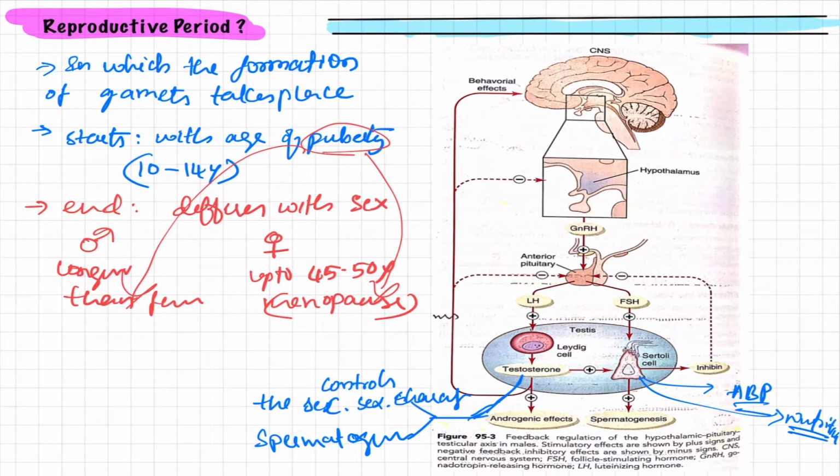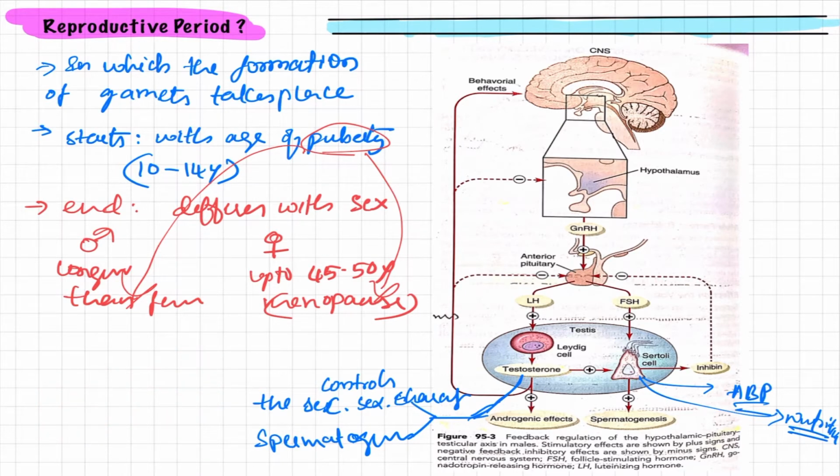The question arises, yes, it has a positive effect on spermatogenesis, but what is that positive effect? That is very important. On which cells do they act positively in further stages so that spermatogenesis is initiated? The answer is primordial germ cells. What are primordial germ cells?